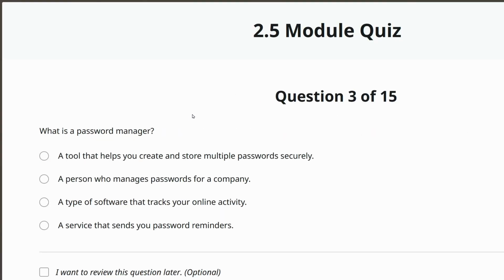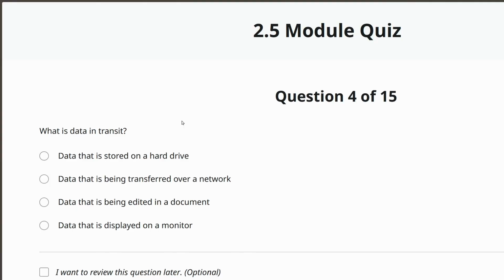Number 3, what is a password manager? A tool that helps you create and store multiple passwords securely. Okay. It's that little thing that pops up when you log into Facebook and then your browser asks, do you want to save this password for later use? And what it's doing is managing the password for you. Number 4, what is data in transit? It is data that is being transferred over a network, just like a car.